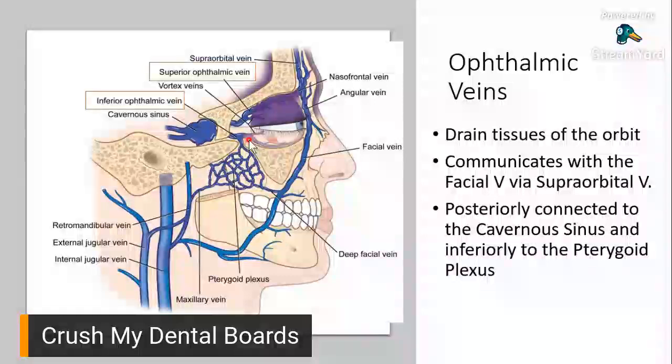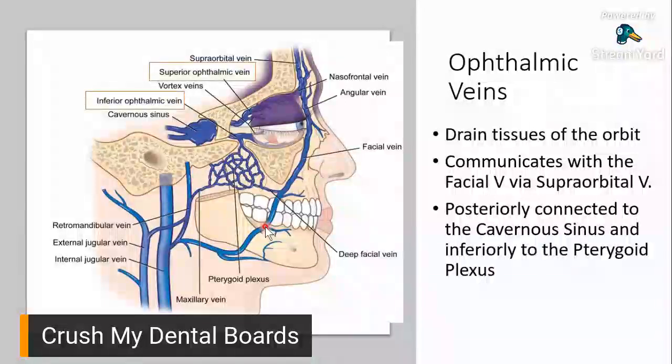Now, the second bullet point says it communicates with the facial vein via the supraorbital vein. So the superior ophthalmic vein right here that you see on top where the pointer is, it has a communication with your facial vein which starts from here. Ito yung facial vein. Nakikita nyo tong mahabang to sa anterior side ng face.